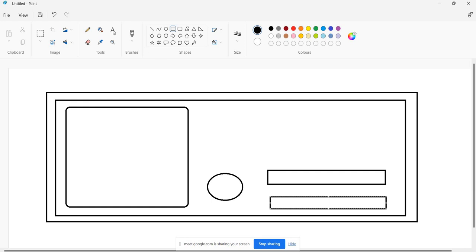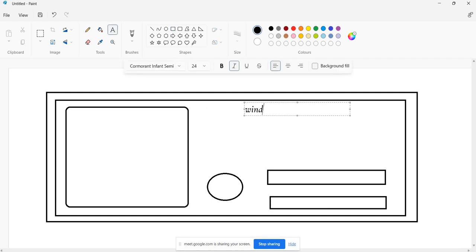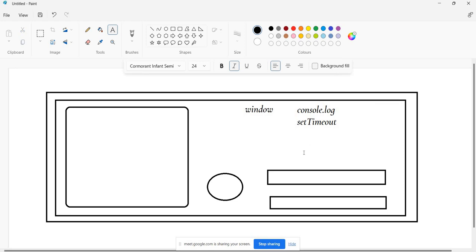Here the browser is very powerful. The browser is providing us the window object. If you see console.log, we are using console.log, right? From where is it coming? And setTimeout, from where is it coming? This console.log, setTimeout, and all these things are coming from the window object. Window is a very big object, so let's see what is there inside the window.